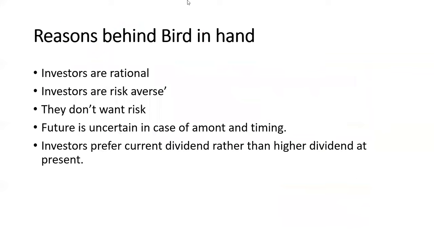Let's understand the reason behind the bird in hand theory. Why is this model called bird in hand? There are certain reasons behind this. Investors are rational. Then investors are risk averse. Risk averse means they don't like to take risks. They don't want any risk, and they think that the future is uncertain in case of amount and timing.